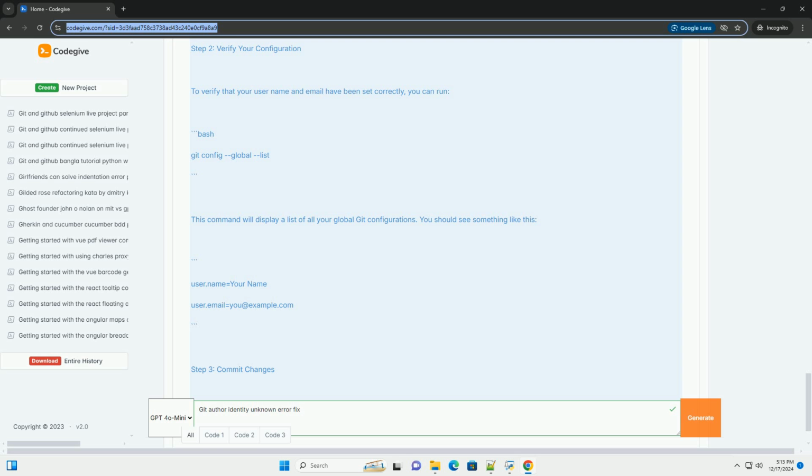Additional tips: if you're working in a team or on a shared machine, make sure the email you use corresponds to your GitHub, or other service, account. You can also configure other settings, such as default text editor or merge tool, in a similar manner. By following these steps, you can easily resolve the Git author identity unknown error and continue working on your projects.